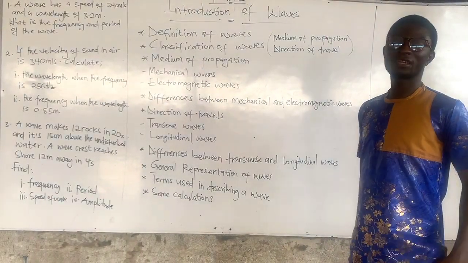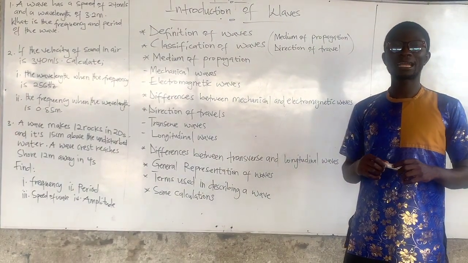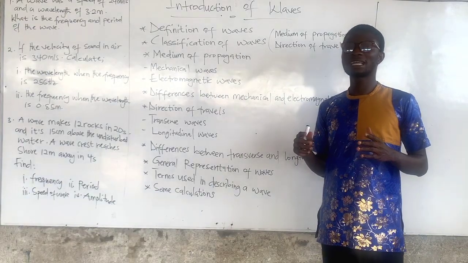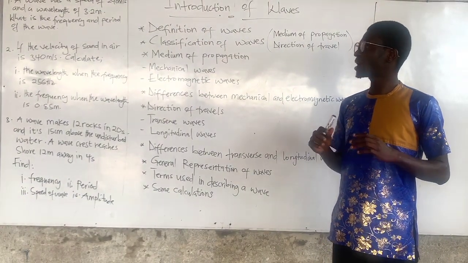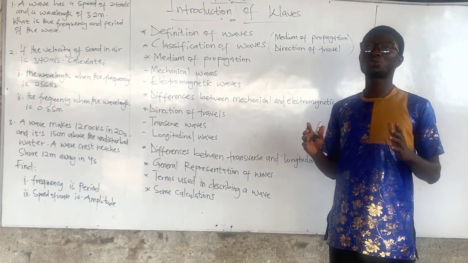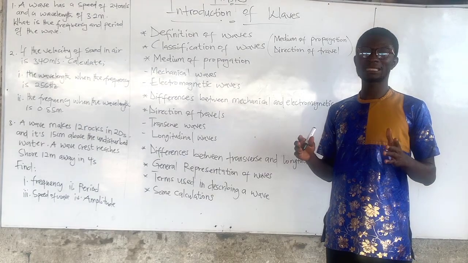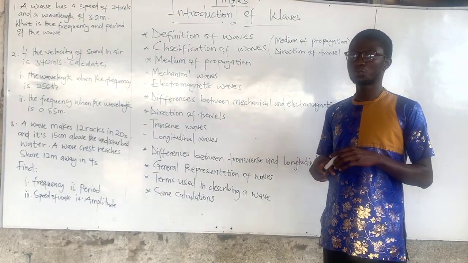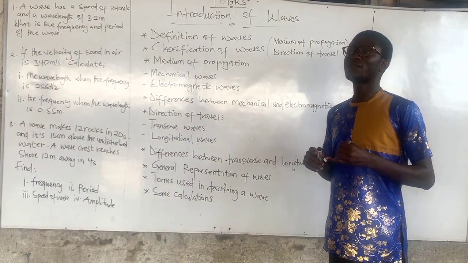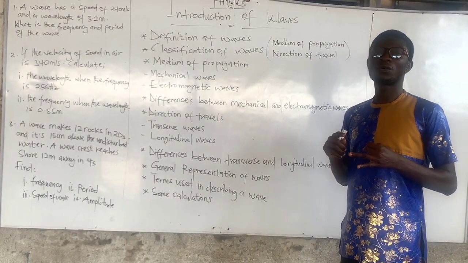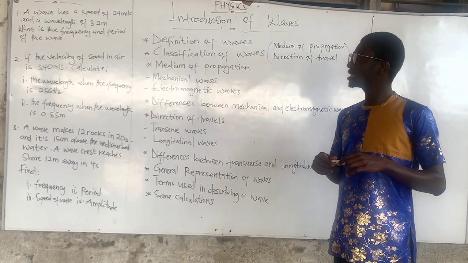So let's look at the definition of mechanical waves. Mechanical waves are simply waves that require a material medium for their propagation. So this type of wave cannot travel through space. They can't travel through a vacuum. They require a material medium to travel through. Some examples under this type of waves are water waves, waves on a rope, sound waves, and many others.